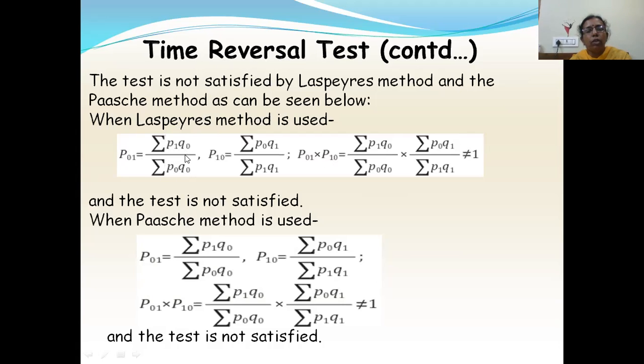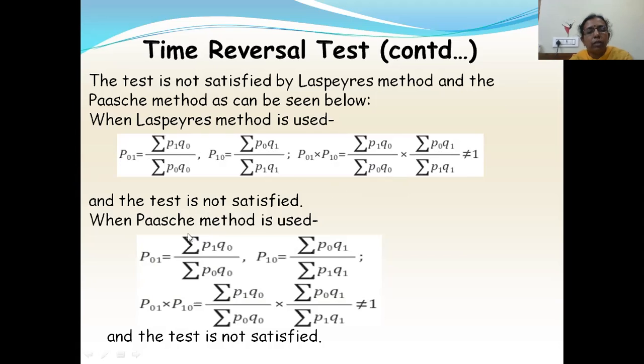Summation P1 Q naught. See, i is 1 and j is only 0. P naught. Okay. So summation P1 Q naught by summation P naught Q naught. Similarly, P10 is summation P naught Q1 by summation P1 Q1. Now multiply these two, you should get 1. When I am multiplying these two, nothing is getting cancelled here. That means this is not equal to 1. So Laspeyres' index number does not satisfy this test.